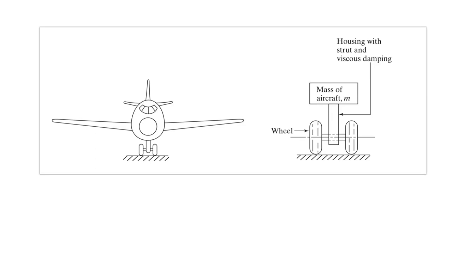So in this particular example I have an aircraft. This is a very simplified mechanical model of the aircraft. So I have wheels here. In this scenario, my interest is in the displacement that this particular wheel will be feeling when it is landing.